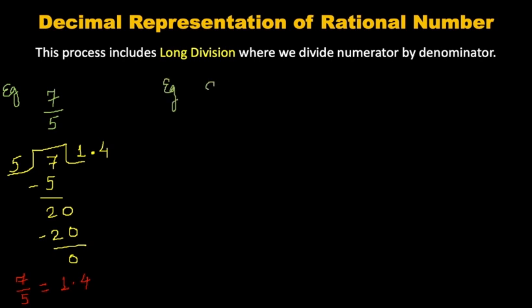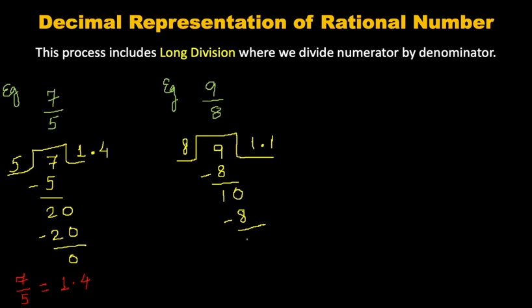Let us take another example: 9 by 8. Again the same steps. The divisor will be the denominator and the numerator will be the dividend. Now dividing, 8 ones is 8. It will leave a remainder 1. 1 is less than 8. We will be applying a decimal. It will become 10. Again 8 ones is 8.